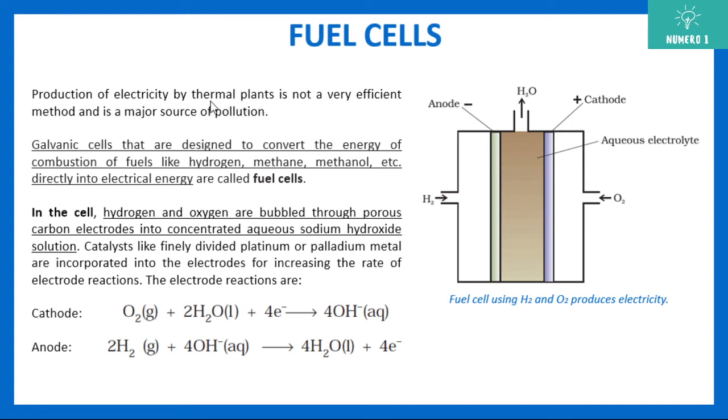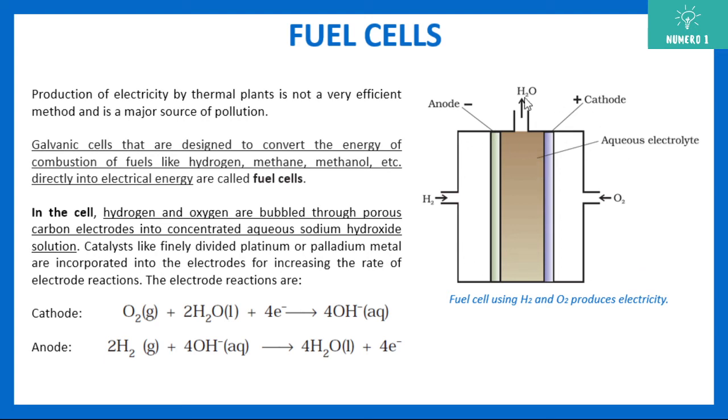After burning the fuel, we are heating up the water that gets converted into steam, and that steam is used to turn the turbine, and that turning of the turbine produces electricity. So it's a very, very long process, hence there is very low efficiency. Whereas in fuel cells, it is directly converting energy of combustion into electrical energy, directly into electrical energy. Hence the efficiency of a fuel cell is quite high.